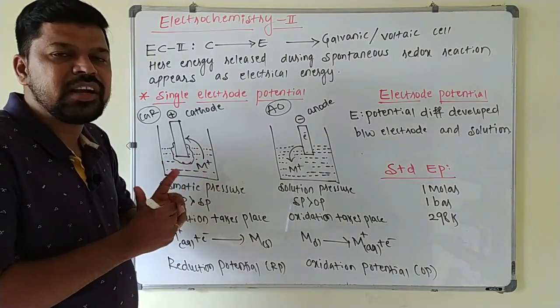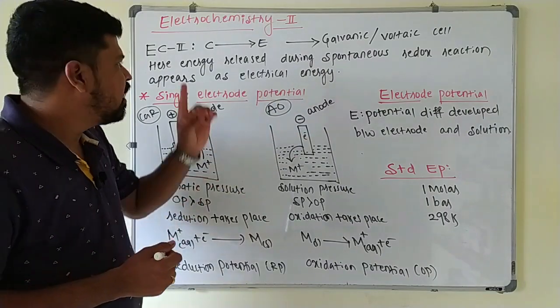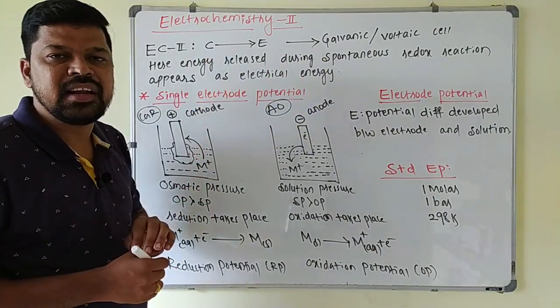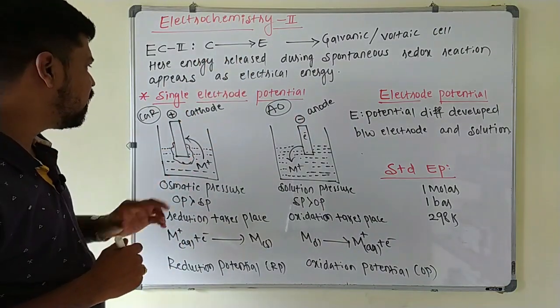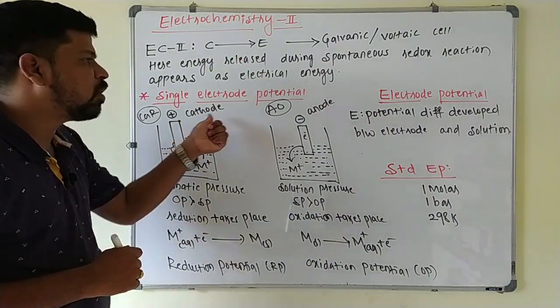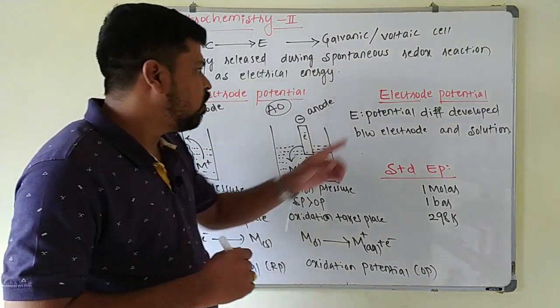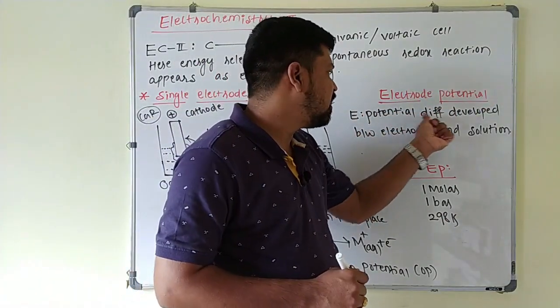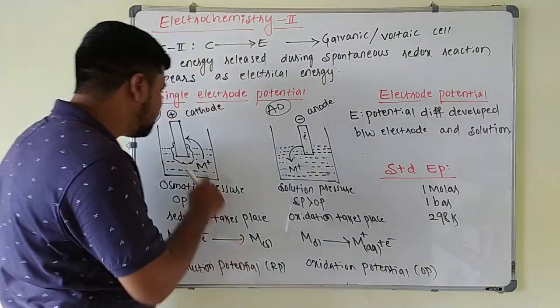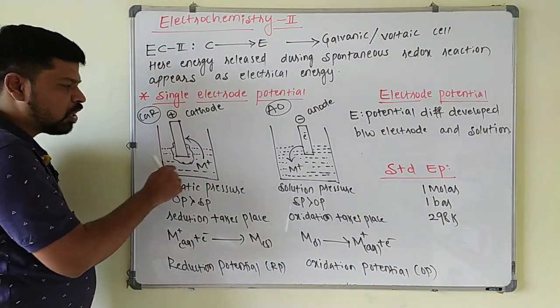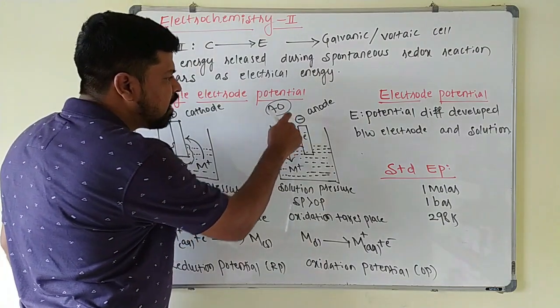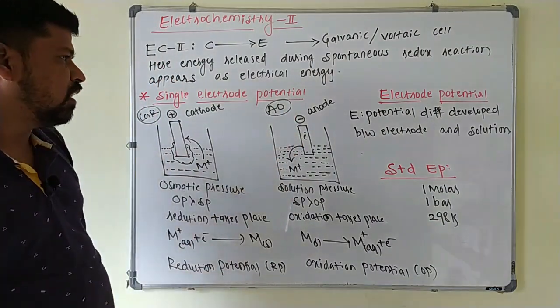One is converting electrical energy to chemical energy and the other is converting chemical energy to electrical energy. That's why only the sign of the electrode will change. Now, what is electrode potential? It is the potential difference developed between the electrode and electrolytic solution. Here the electrode gets positive charge with respect to solution, and here it gets negative charge with respect to solution.